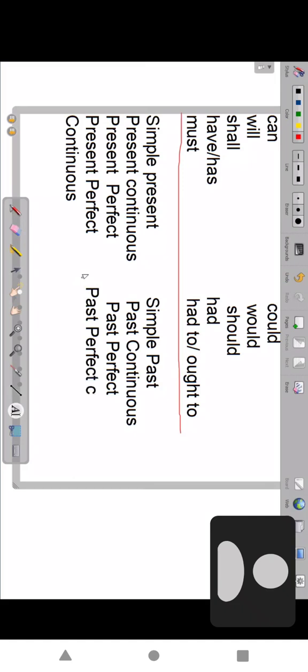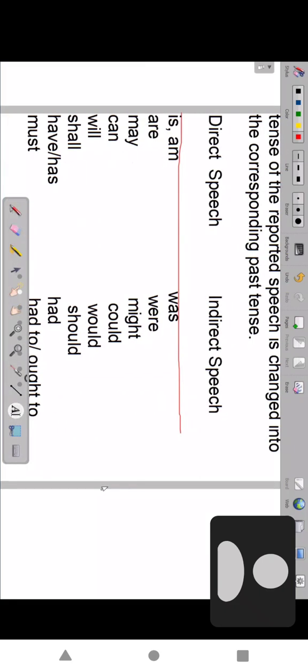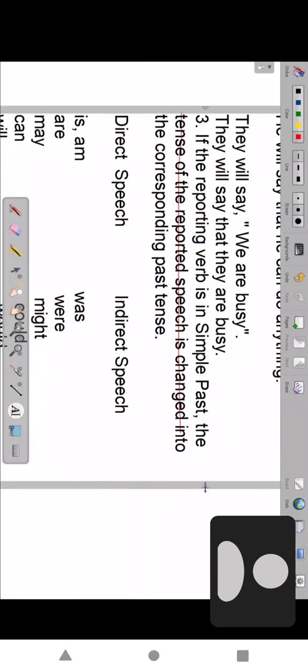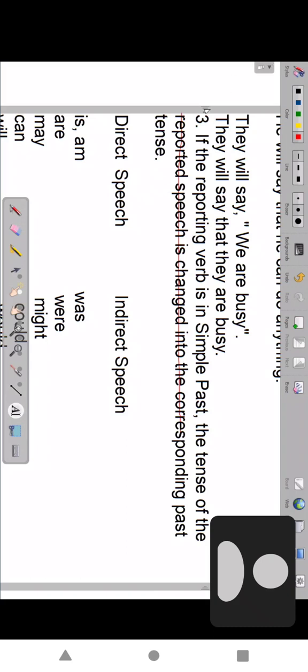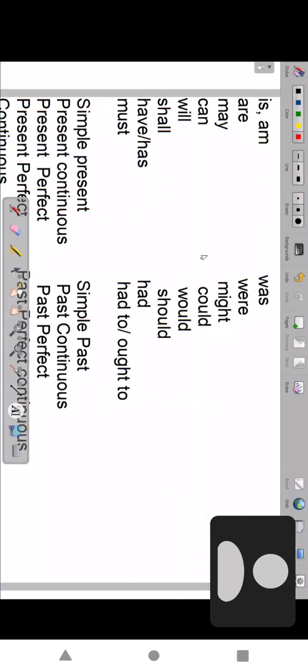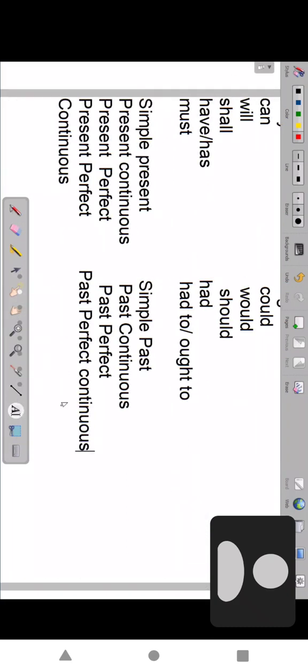Past. This is the table. Present perfect continuous changes to past perfect continuous.